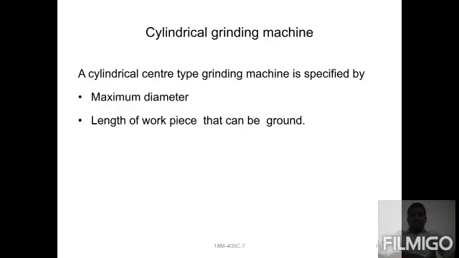Next one is cylindrical grinding machines. Already we have discussed cylindrical grinding machines. How are they specified? By maximum diameter, meaning how much diameter of workpiece we can place in the centers while working, and next, the length of the workpiece that can be ground, meaning how much length of job can be placed during the working process. Those are the two specifications for cylindrical grinding machines.